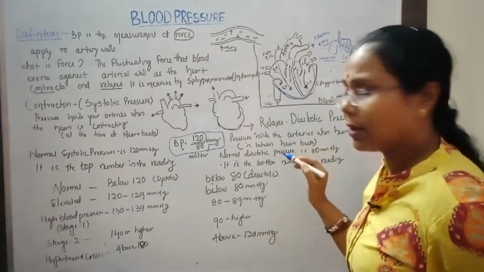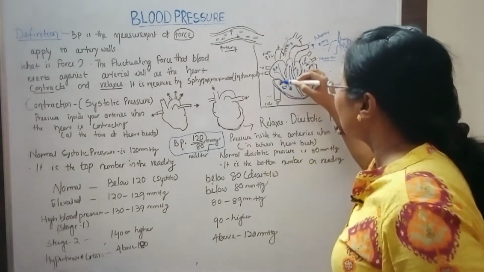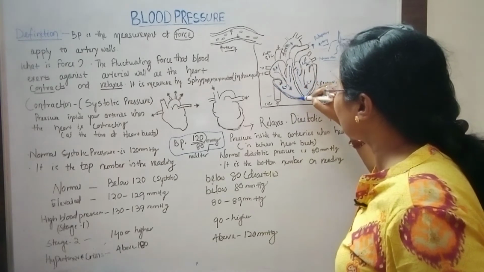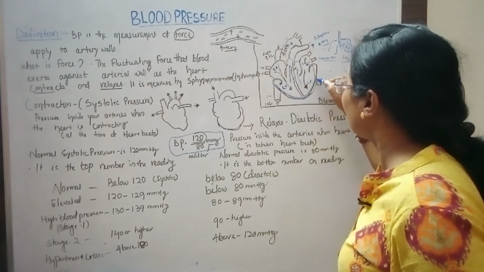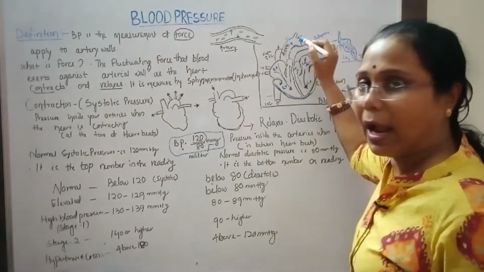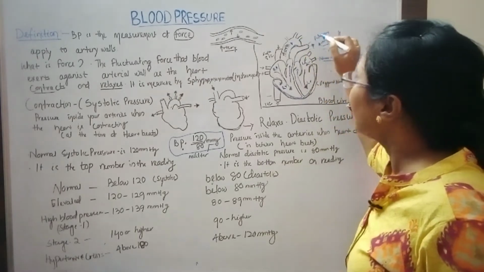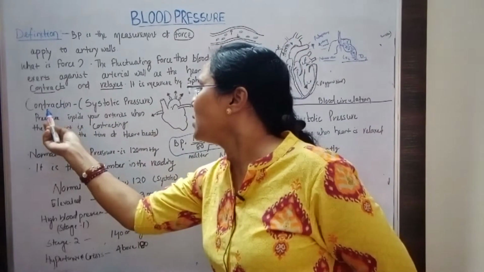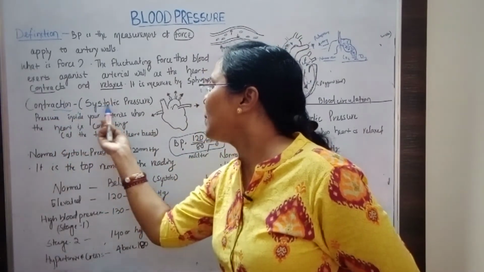Here two terms are coming in this blood circulation. The contraction takes place in the heart, that helps exert a pressure on the blood to move through the aorta, then artery, then arterioles. So the contraction is called the systolic pressure.